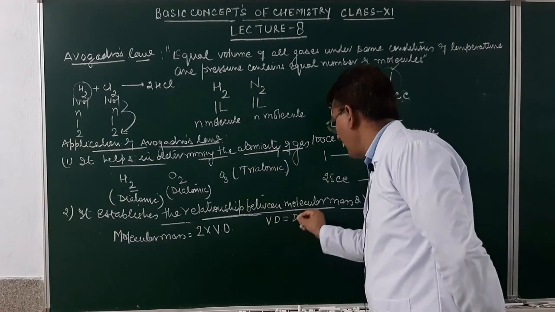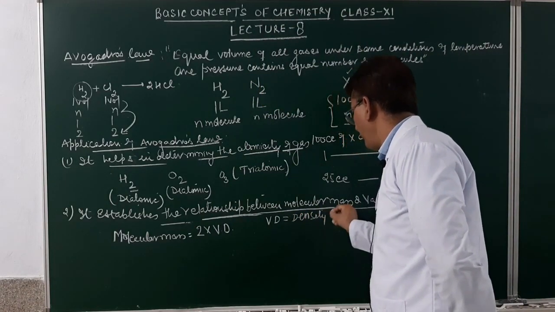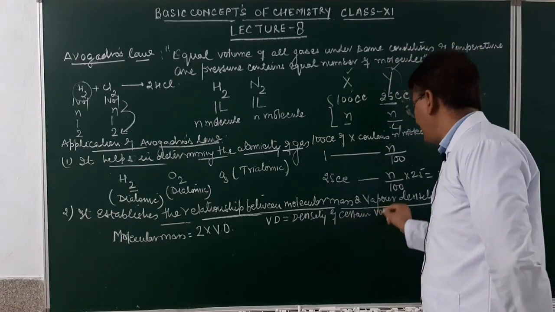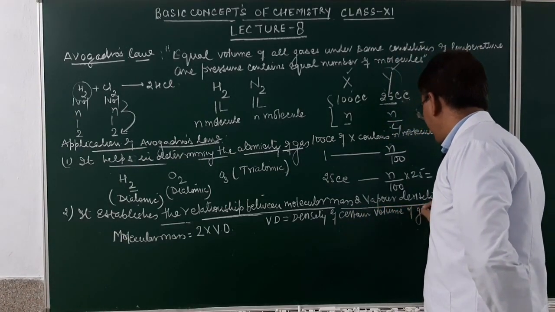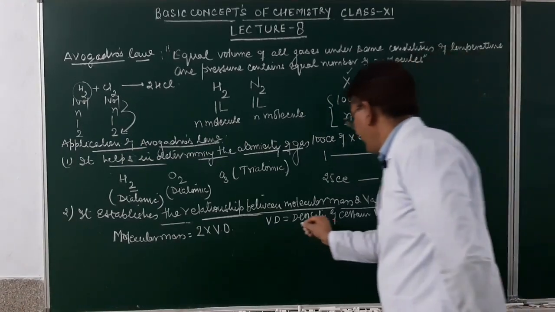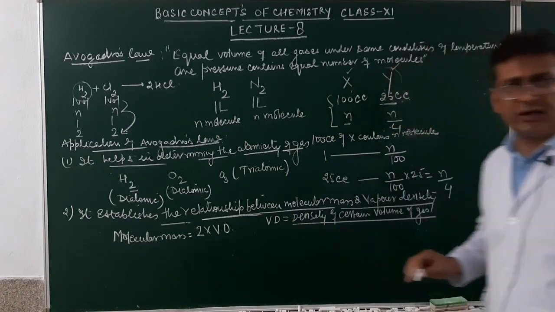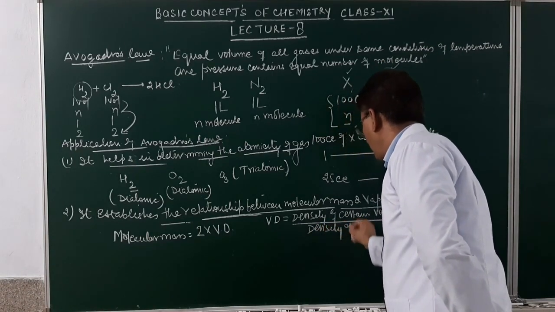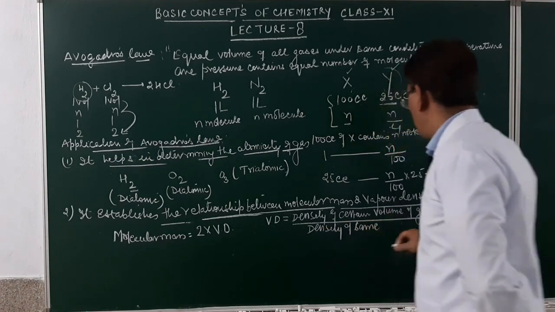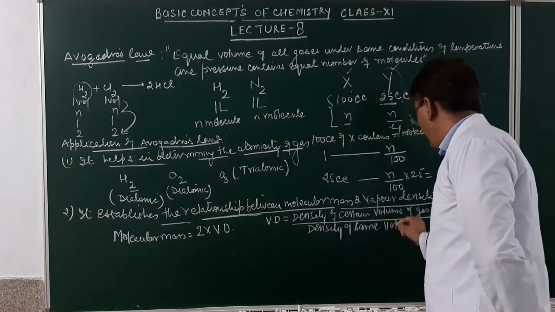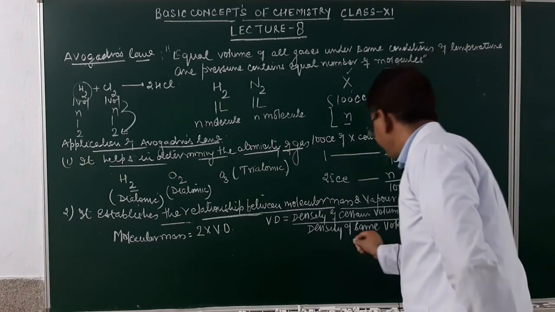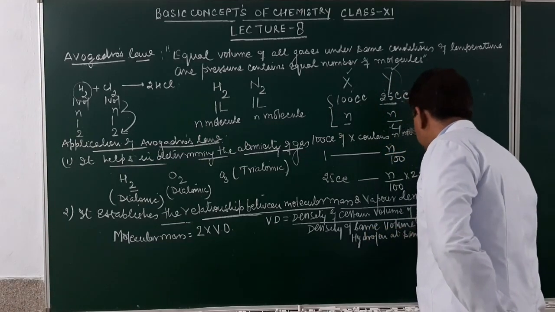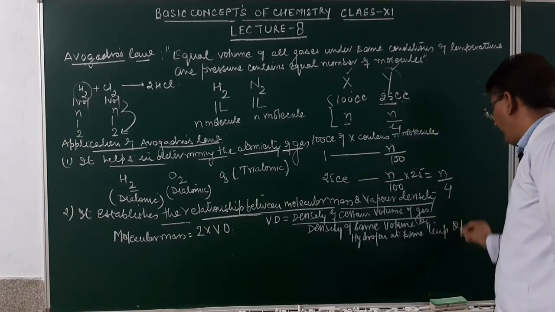Vapor density will be equal to density of certain volume of gas to the density of same volume of hydrogen at same temperature and pressure.